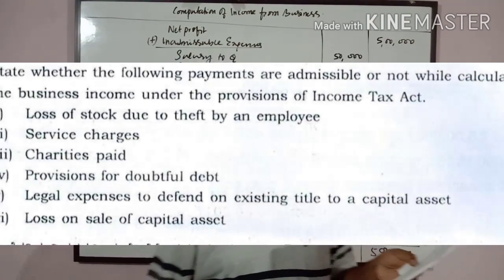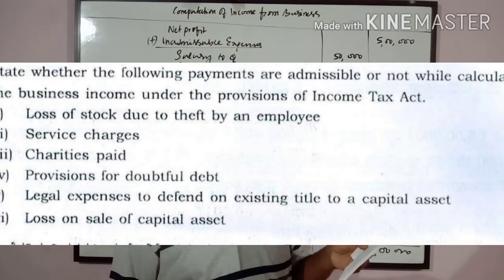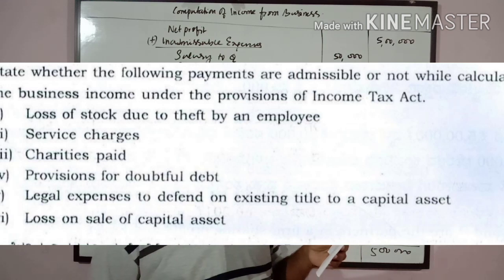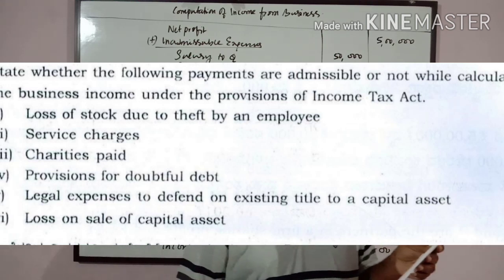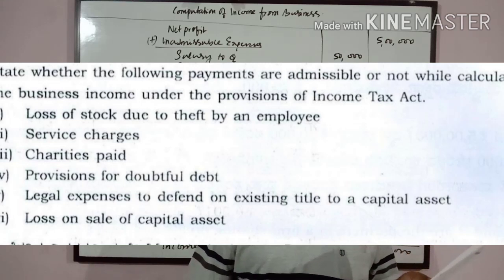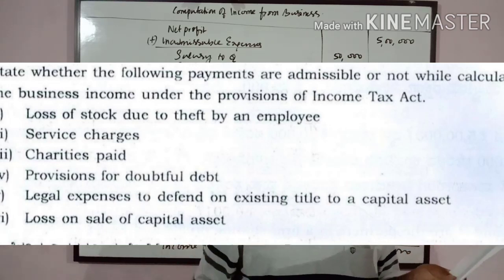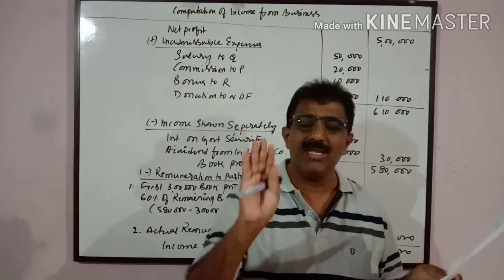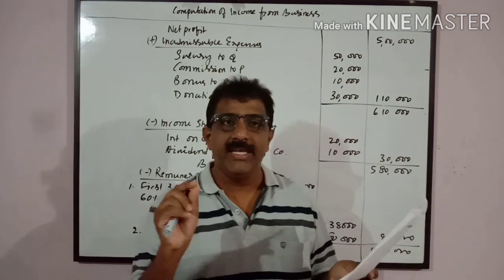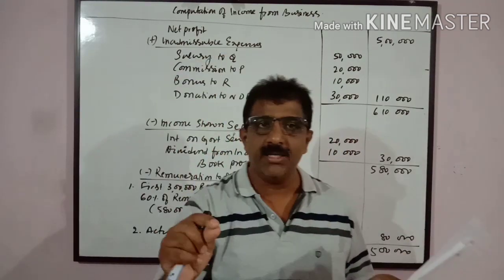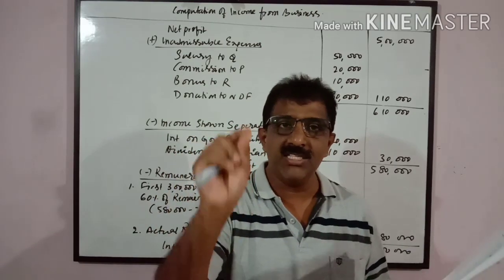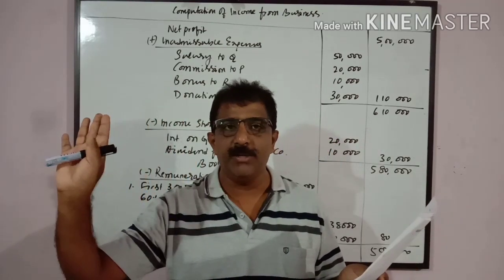Now you can see the next problem. State whether the following payments are admissible or not while calculating the business income under the provisions of Income Tax Act. So this is a definite problem, very easy problem. Easily you can score 6 marks. In this, they will give certain items. You have to say whether it is admissible or inadmissible.